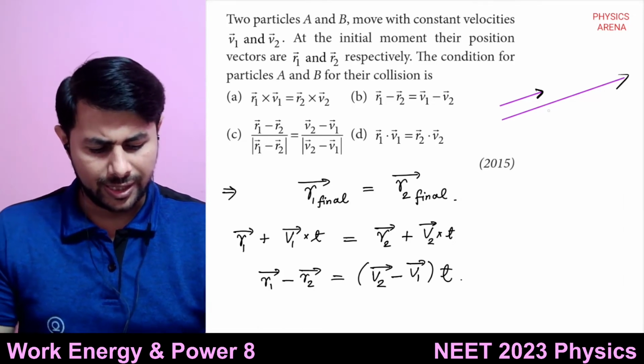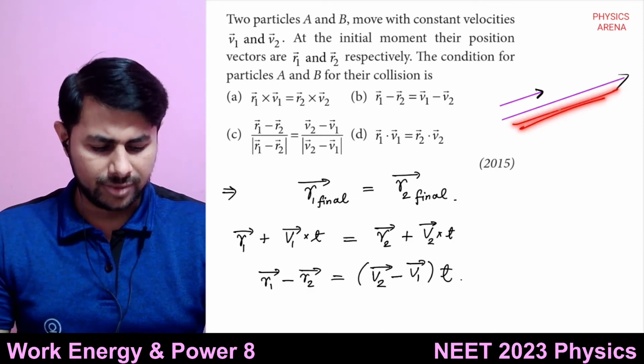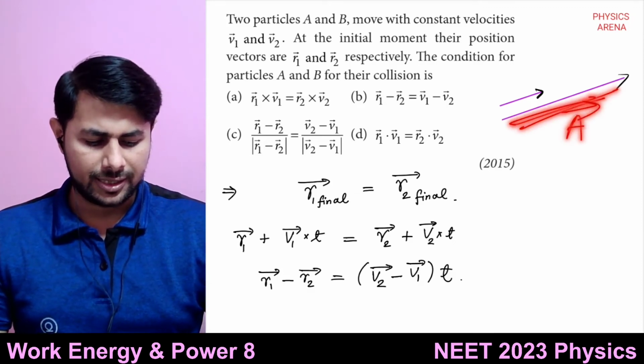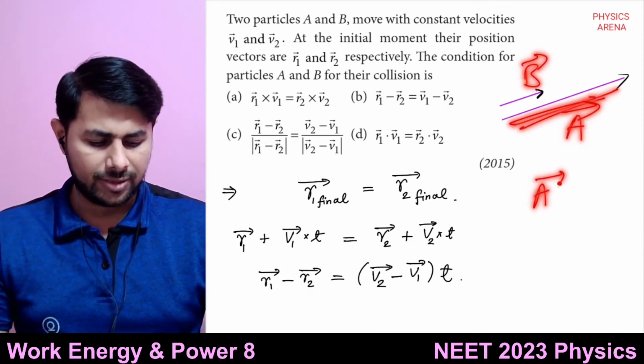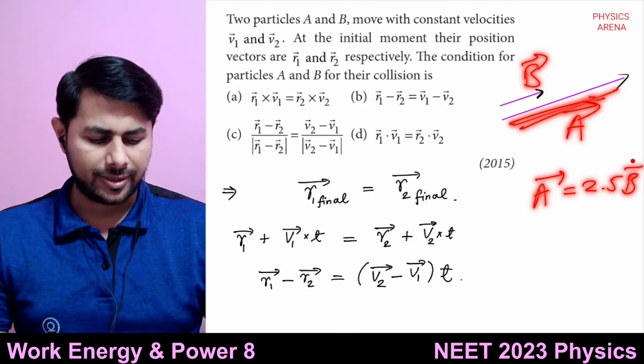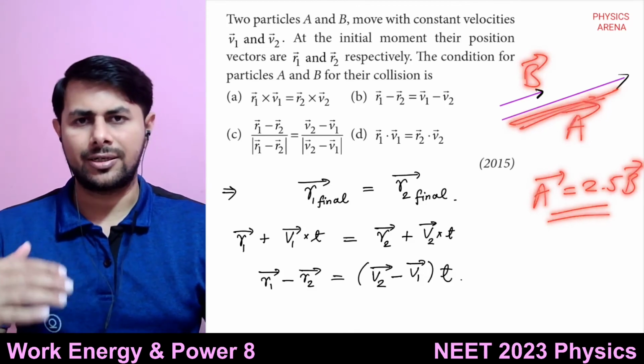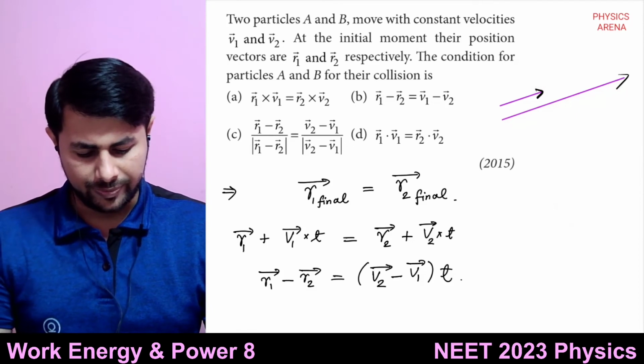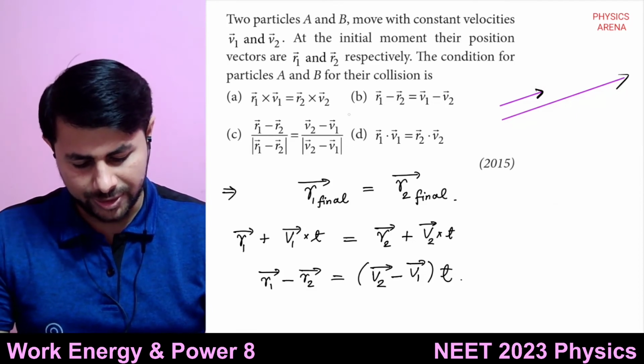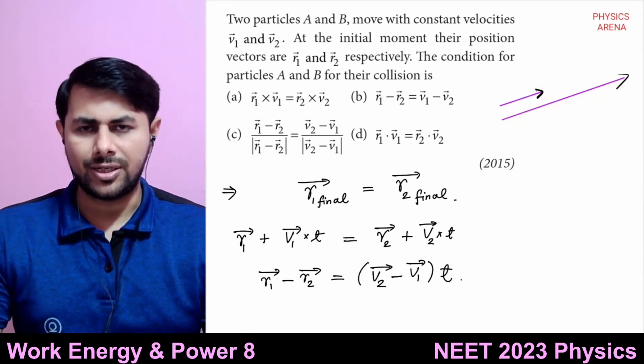Okay, so here I can say this vector, let's call it A, and this is B. So A bar is equal to 2.5 times B bar. So that means the two vectors are parallel. Okay, so which of these options is correct? Can you tell me?